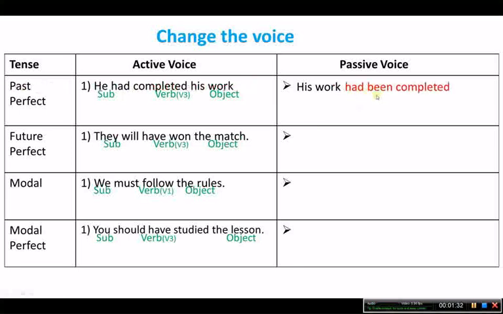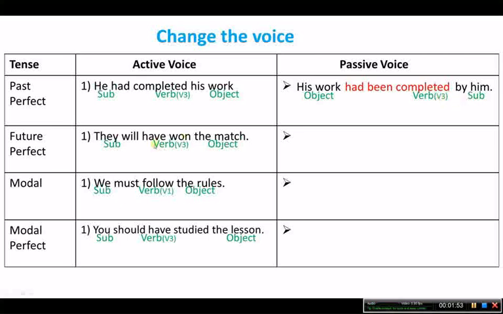So his work had been completed by him. He is changed into him in passive voice. So his work, that is the object, had been completed, by him, the subject.